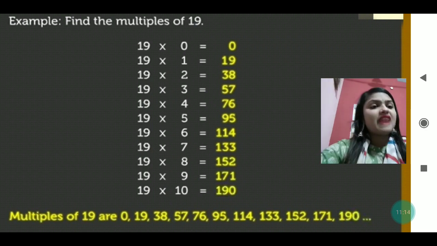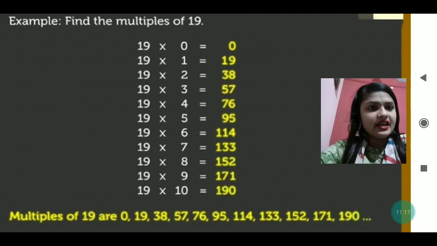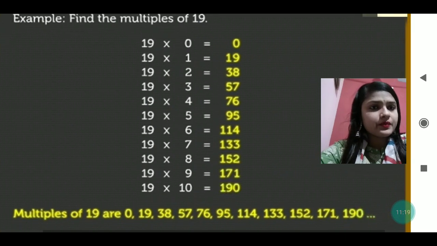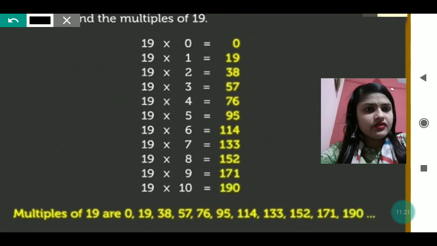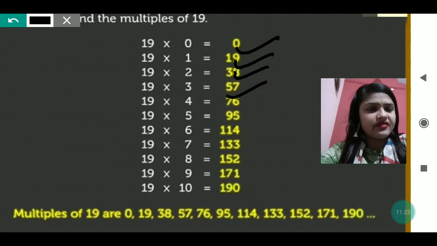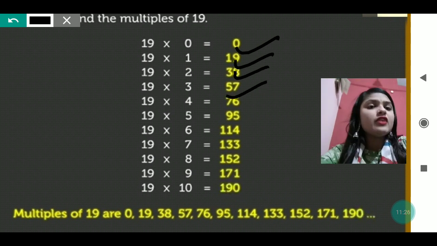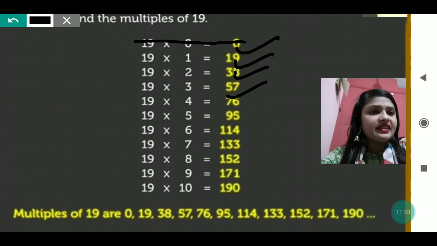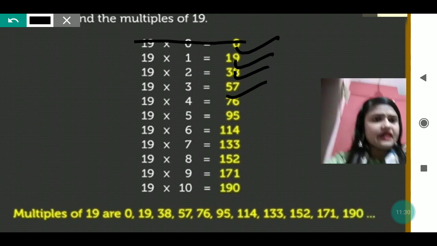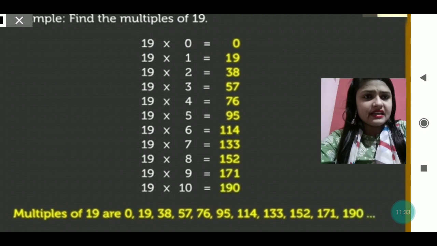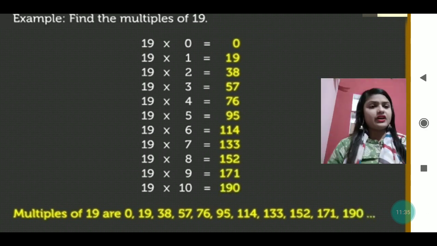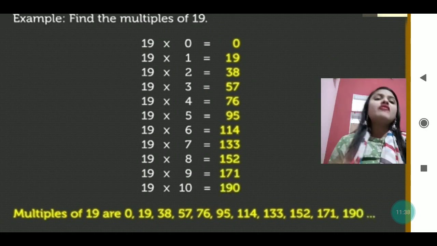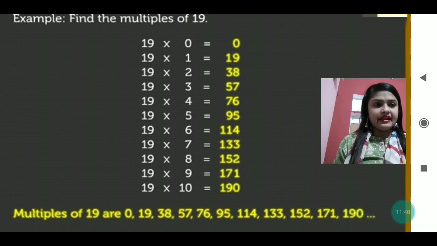If it is written, find the first 4 multiples of 19, then they will be 0, 19, 38, 57, like this. Maybe you will not take 0, so you will start from 19, 38, 57, 76, like this. So these can become questions also: find 4 or 5 multiples of 19, find 4 multiples of 12, find 2 multiples of 4. These kinds of questions can also be given.